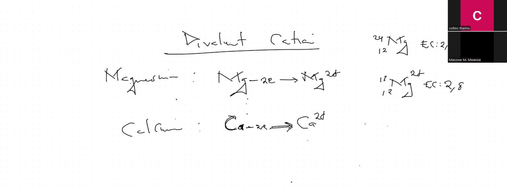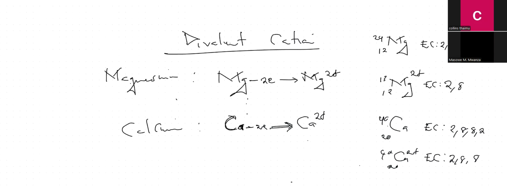And we know that calcium is 20 down, it's 40, right? What's the electronic configuration? That's 2,8,2. Very nice. Then how about for our divalent ion there, 2 plus, right? Our electronic configuration will be equal to? The electronic configuration is going to be 2,8,8. Very nice. Nothing difficult here, isn't it?